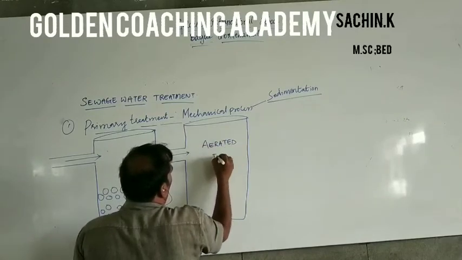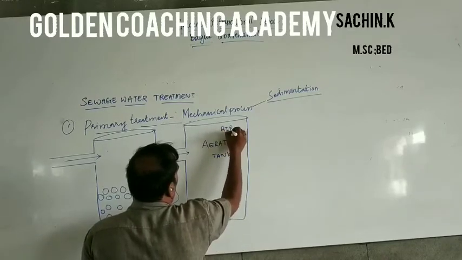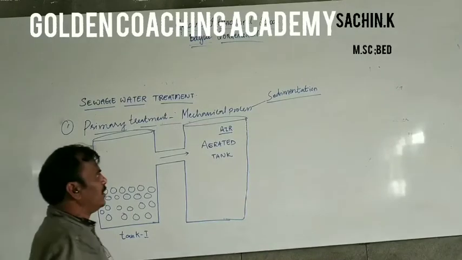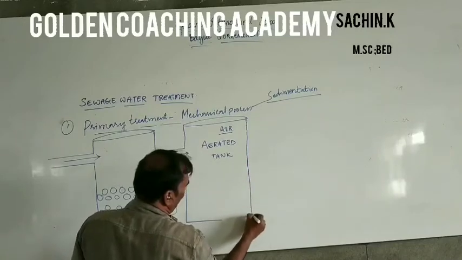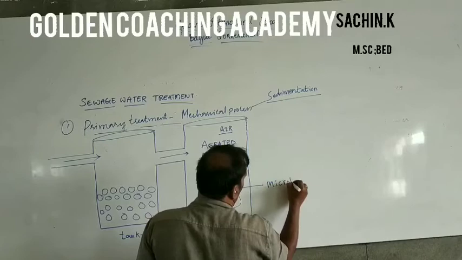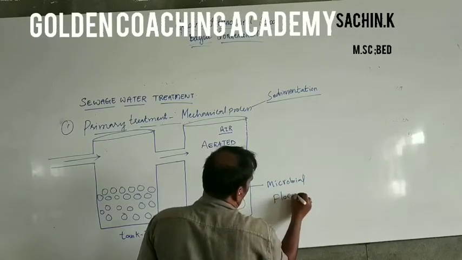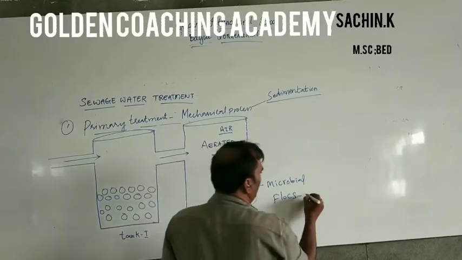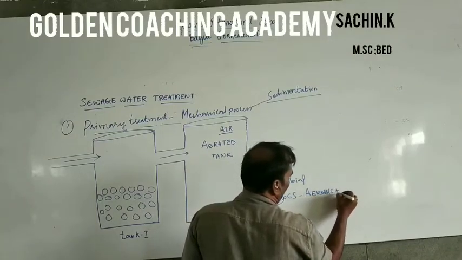Here, air is introduced through a fan or some other instrument, and this aerated tank allows the growth of microbial flocks. A flock is a combination of aerobic bacteria plus fungi.